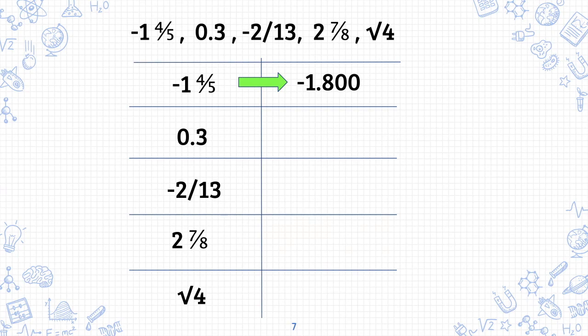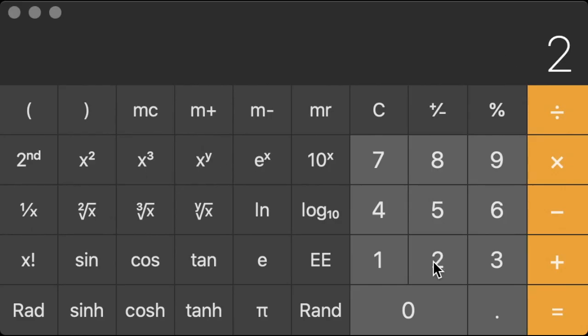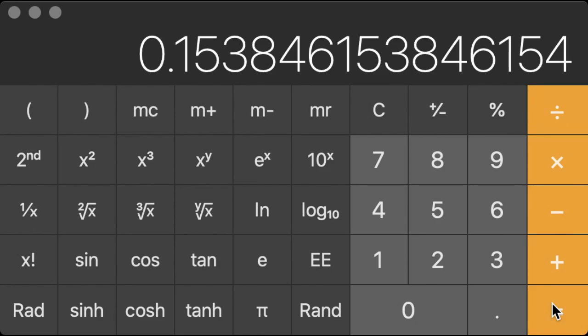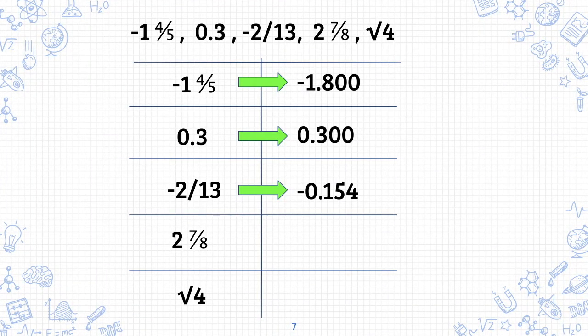0.3 is already in decimal form, so we just write it 0.300. Negative 2/13. Because it's a fraction, we just type it directly into our calculator, 2 divided by 13. Because it's negative on the chart, the decimal is going to be negative as well. Should have gotten 0.154. Because the fraction is negative, the decimal is negative. All right, the next number, 2 7/8.